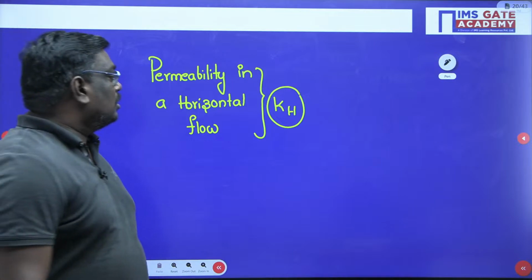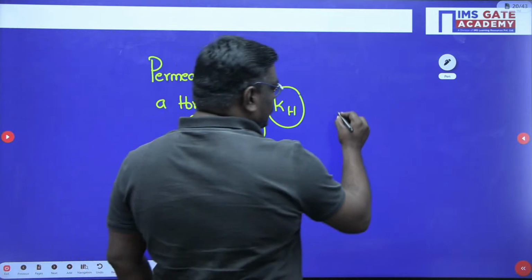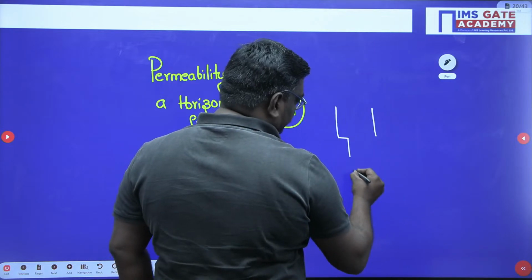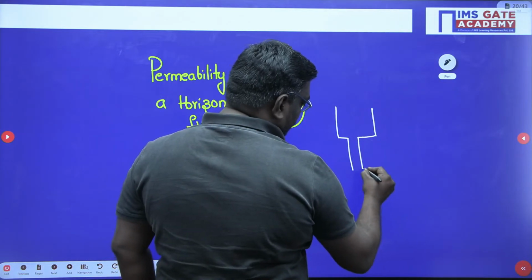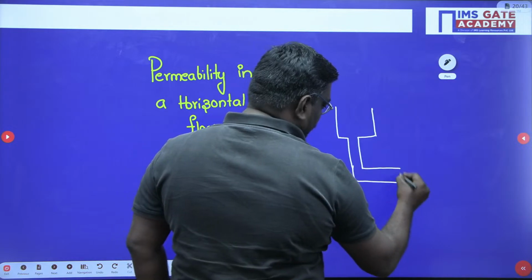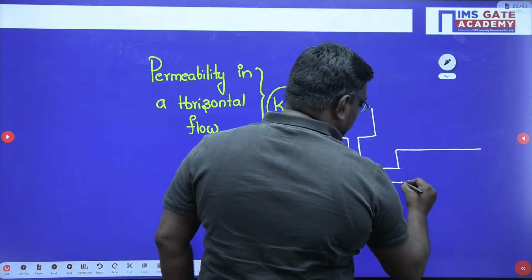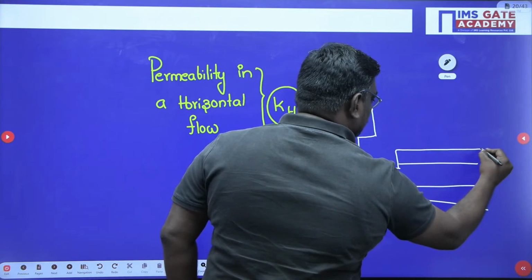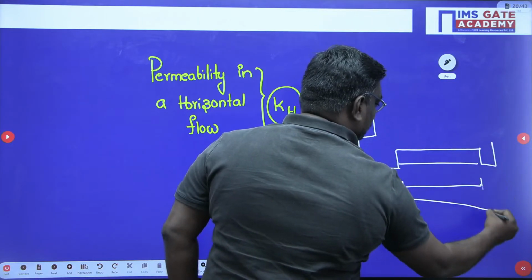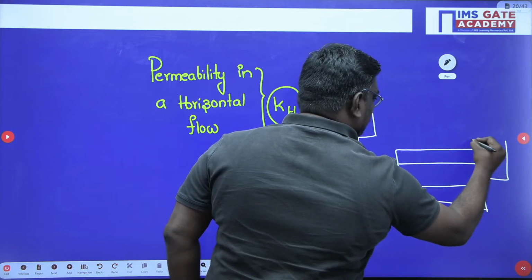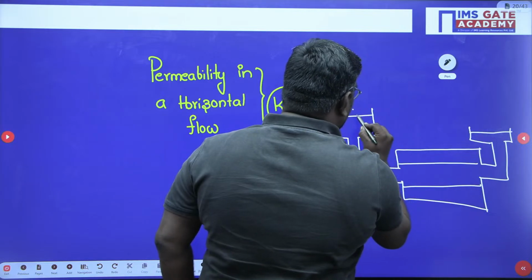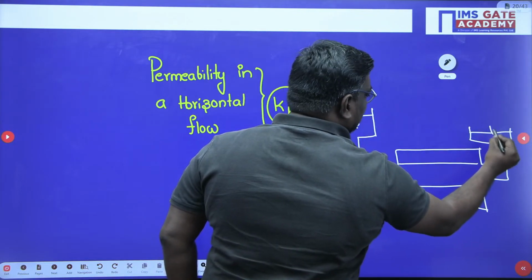Now here, just to give an idea, there is some difference in heads.